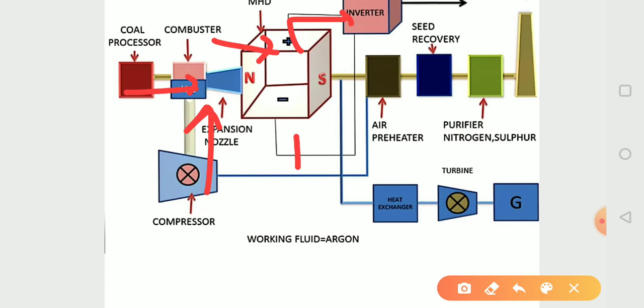Also the heat goes to the heat exchanger, and then to the turbine, and the turbine starts rotating because it is connected to the generator. The generator converts mechanical energy into electrical energy. So we have a closed cycle, and argon is supplied again and again.